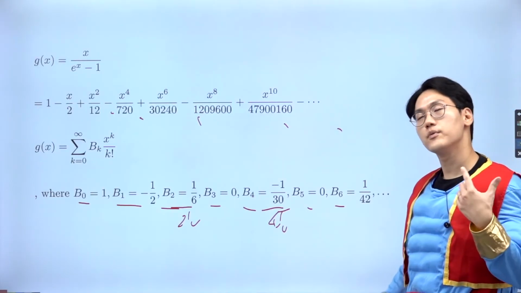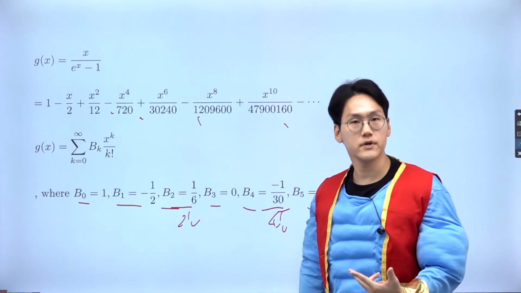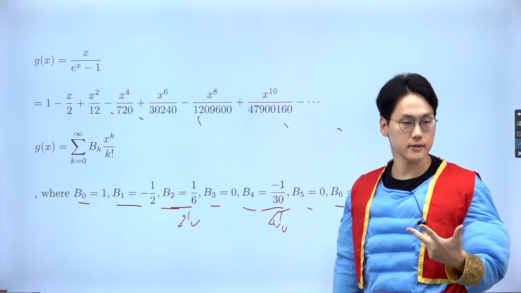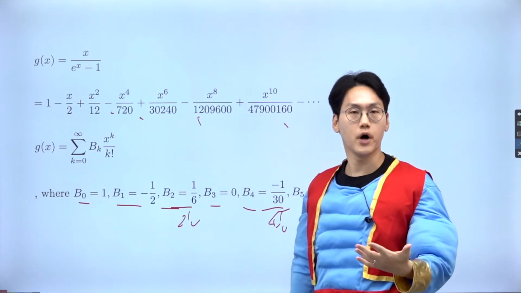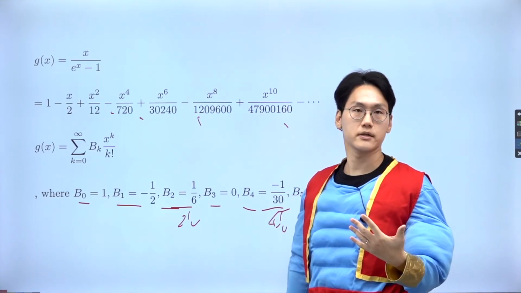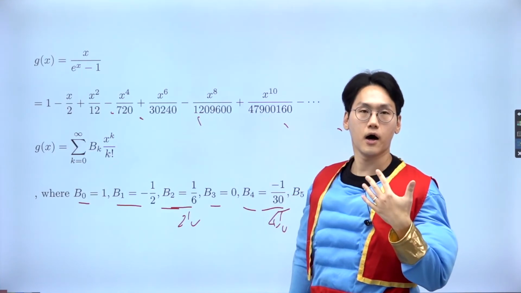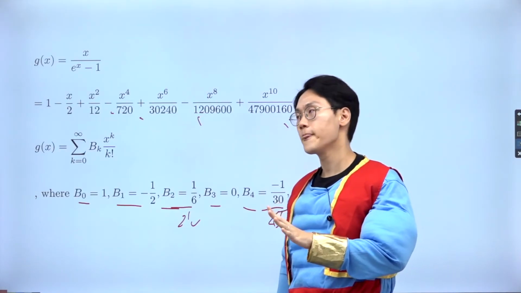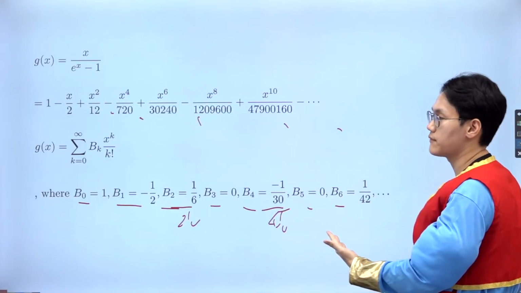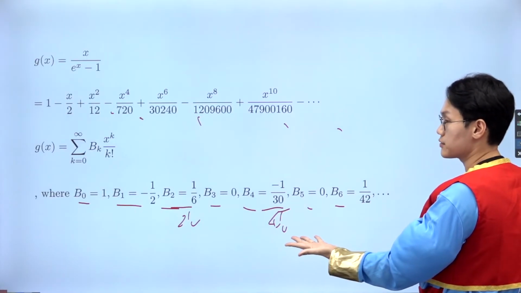Okay, so from the second part of the video, we were using the power series, divided by 1 over n plus 1, and then also factorized by the n plus 1 choose k binomial coefficient. We saw the Bernoulli number. And now, using the Maclaurin series of this generating function,